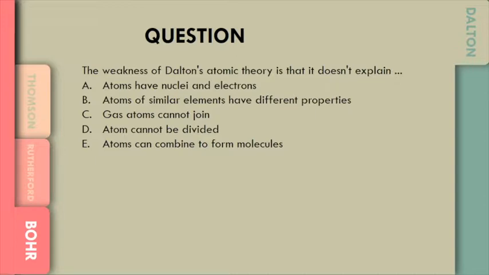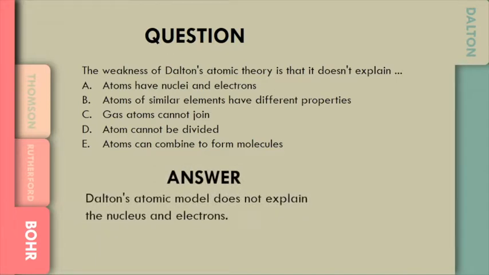The weakness of Dalton's atomic theory is that it doesn't explain: A. Atoms have nuclei and electrons. B. Atoms of similar elements have different properties. C. Gas atoms cannot join. D. Atom cannot be divided. E. Atoms can combine to form molecules. So the answer is A. Atoms have nuclei and electrons because Dalton's atomic model does not explain the nucleus and electrons.